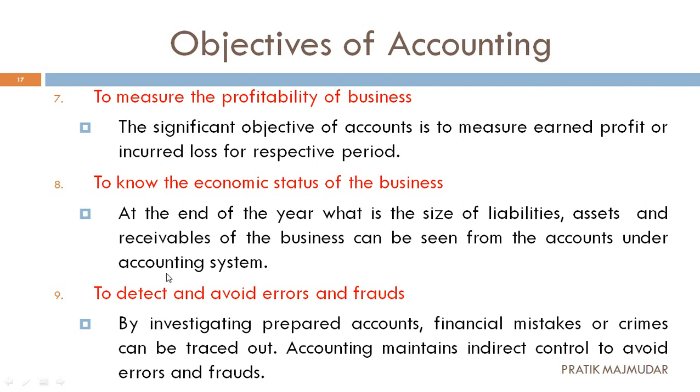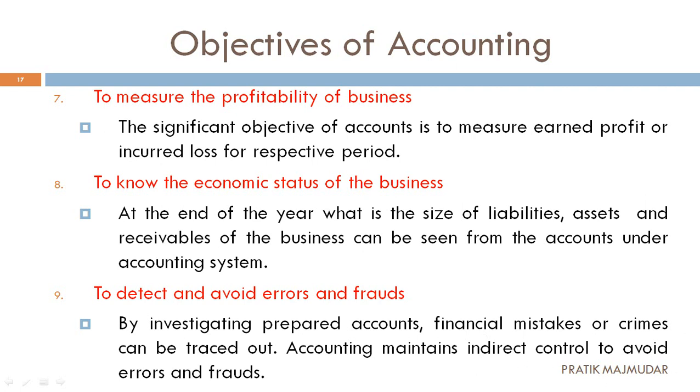Now the next one, that is to detect and avoid errors and frauds. When we are maintaining books of accounts and we investigate them, we are able to trace the real mistakes which we have made in the books of accounts. So accounting helps to maintain an indirect control to avoid frauds and errors.